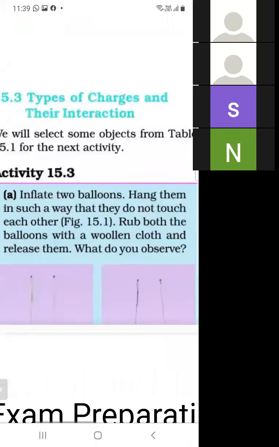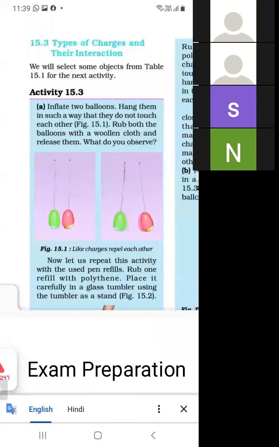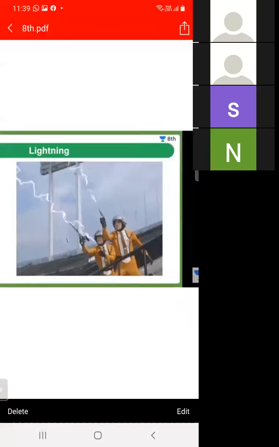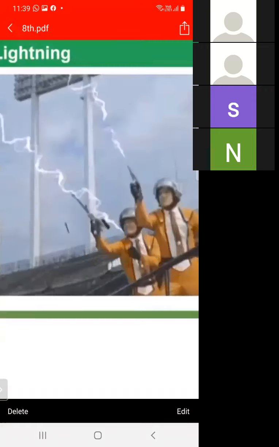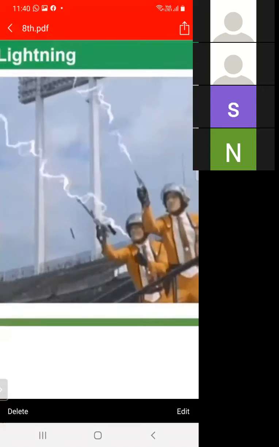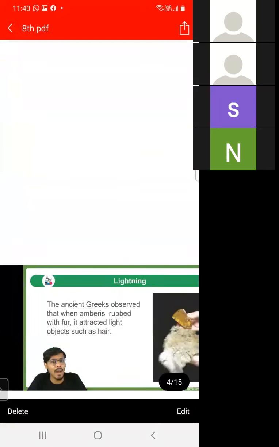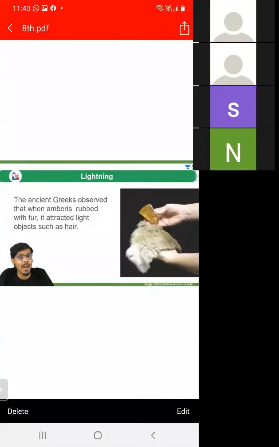So there are two types of charge: positive charge and negative charge. I will show some slides relating to lightning. This is lightning, as shown in the figure. It is an electric spark on a large scale. And this is how lightning was seen in ancient times.